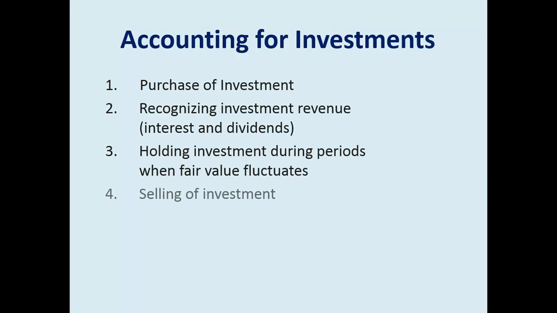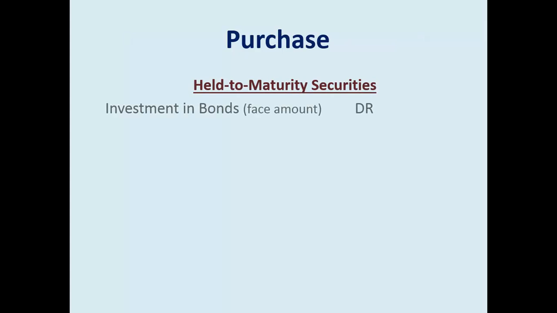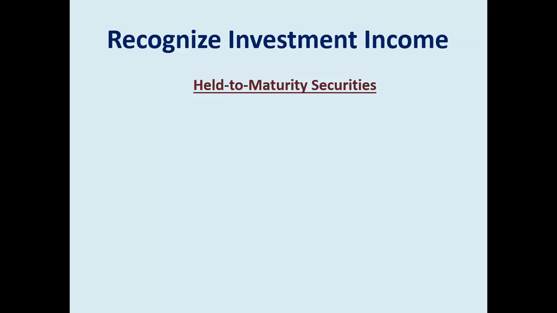There are going to be 4 times when journal entries are required: at the purchase, recording revenue, recording the fair value adjustments, and recording the sale. And remember that held to maturity is only bonds. This is an example if it's purchased at a discount. You might purchase at a premium, you might purchase it at par value. The initial purchase journal entry is no different than if this bond had been classified as either trading or available.